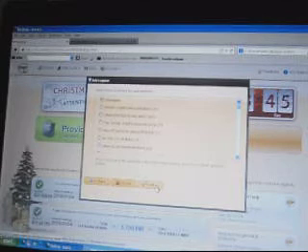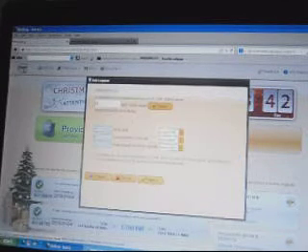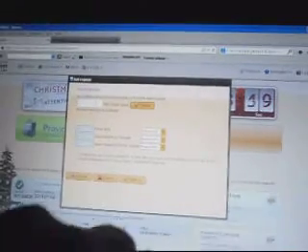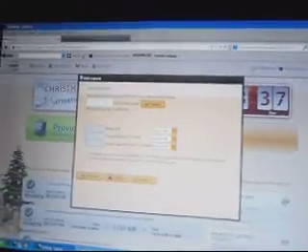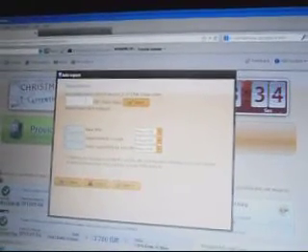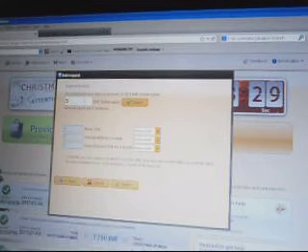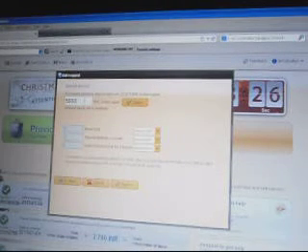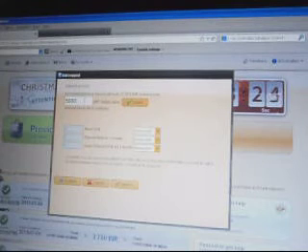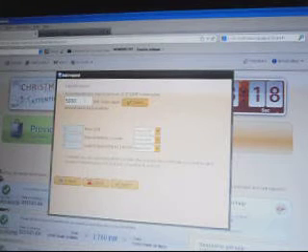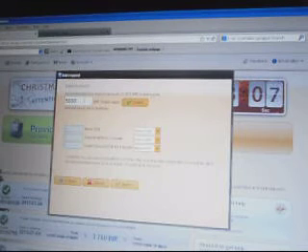Then we move to the next window, where we buy Mavros of the amount decided by the participant. If a participant is interested in buying Mavros of 5,000, one thing we should remember is that each participant can only buy Mavros of a minimum of 5,000 to a maximum of 50,000. Minimum buying of Mavro will be 5,000 and maximum will be 50,000, and you can choose any figure between 5,000 and 50,000.